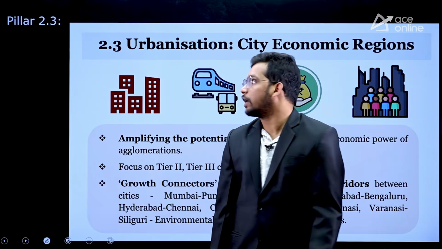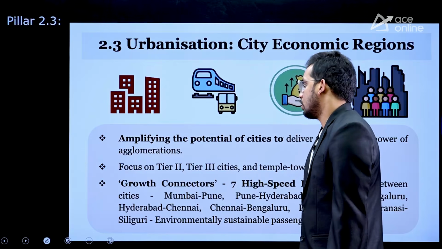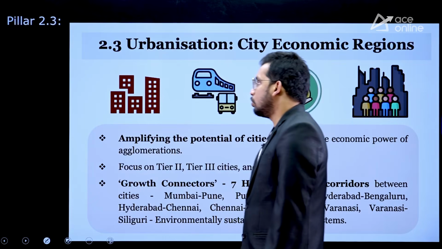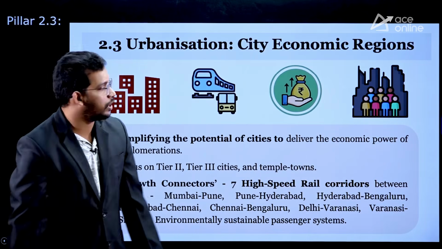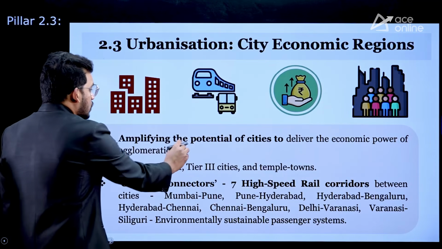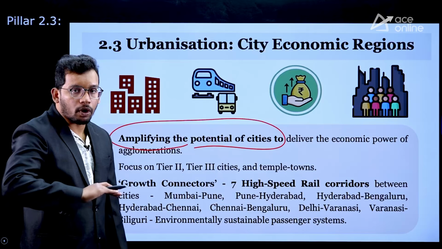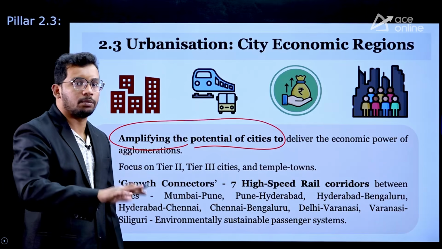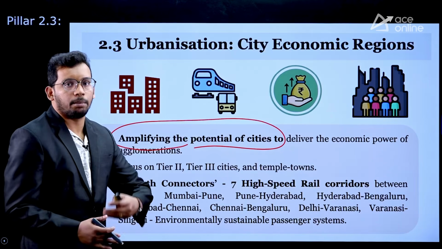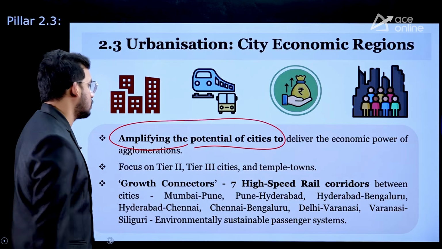Then pillar 2.3 is related to urbanization. What is government going to do through pillar 2.3 for urbanization? This is going to amplify the potential of cities. So government wants to encourage the potential of cities in terms of GDP contribution, more companies, more roads, more buildings, right?